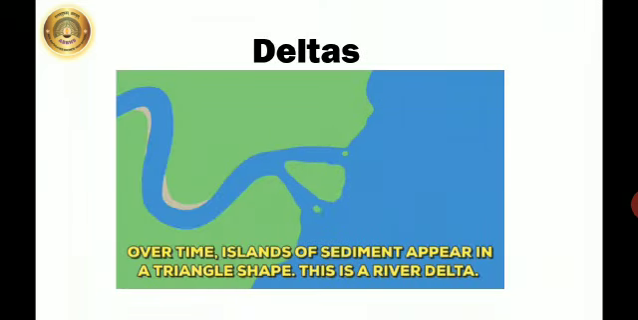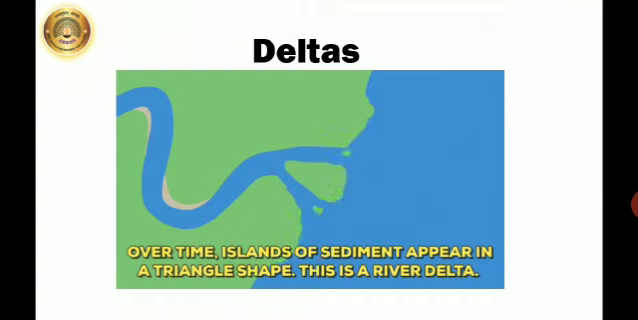Now here you can see a delta region. Now what are deltas? When a river flows through a low-lying area, its speed reduces considerably. Now it cannot carry the load of the sediments. So the river starts depositing the sediments near its mouth. Mouth is the place where the river meets the sea.